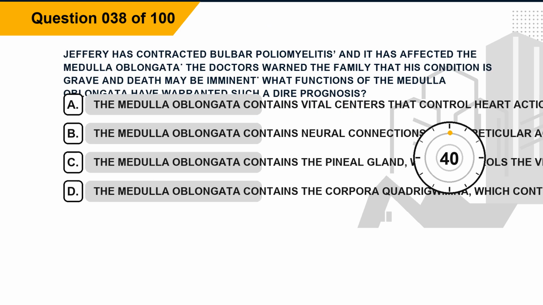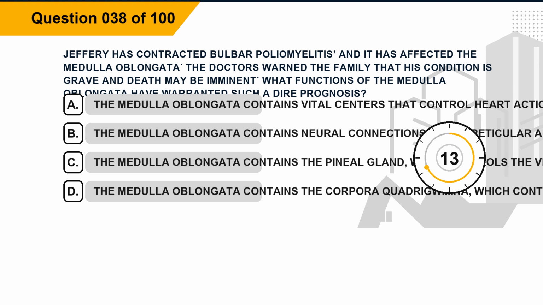Question 38. Jeffrey has contracted bulbar poliomyelitis, and it has affected the medulla oblongata. The doctors warn the family that his condition is grave and death may be imminent. What functions of the medulla oblongata have warranted such a dire prognosis? Option A. The medulla oblongata contains vital centers that control heart action, blood vessel diameter, and respiration. Option B. The medulla oblongata contains neural connections of the reticular activating system.